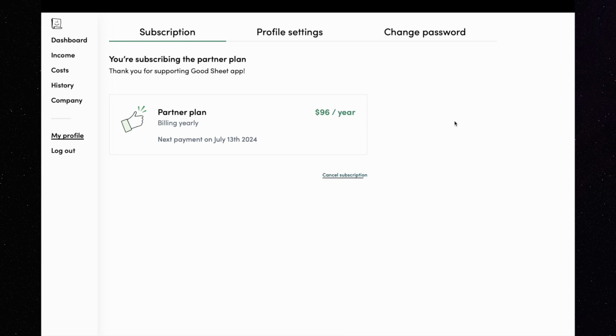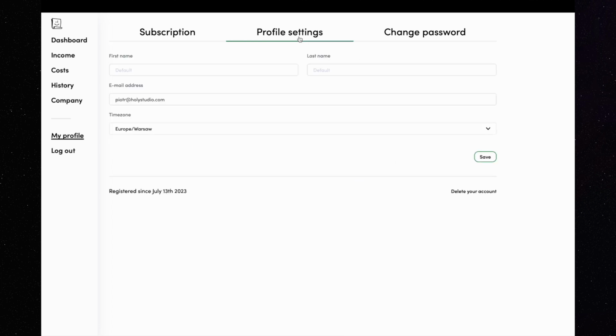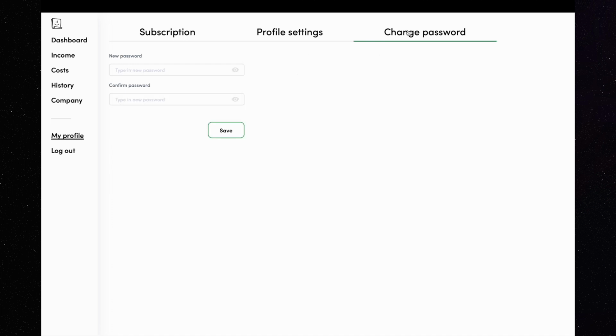In the profile settings, you can edit your name, change the time zone, or delete your account. When you do that, you will lose all your data and we won't be able to recover it for you. If you fill out your first and last name in the profile settings, your emails will be personalized. The last subpage lets you change the password.